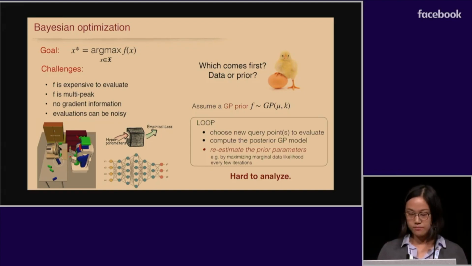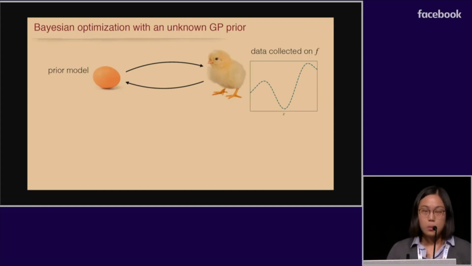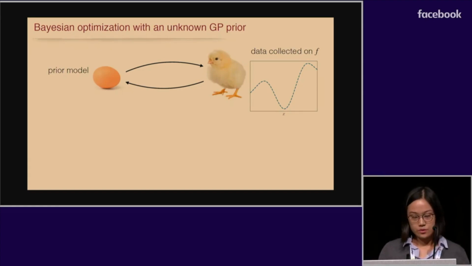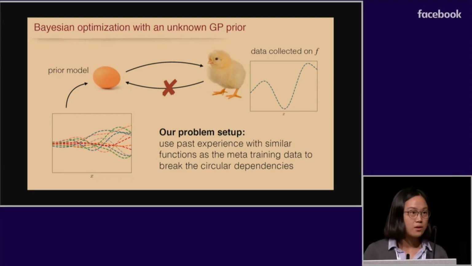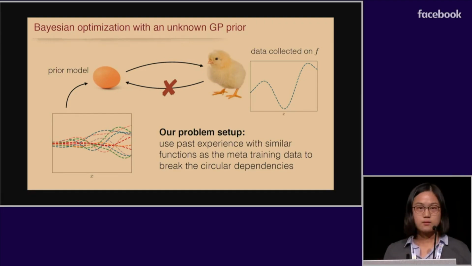In this work, we're going to break this circular dependency by instead letting the prior depend on some past experience with similar functions. So that means we're going to use them as the meta-training data, which means functions that are sampled from the same prior as the function f.